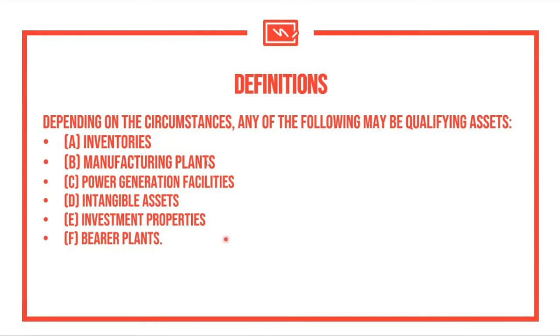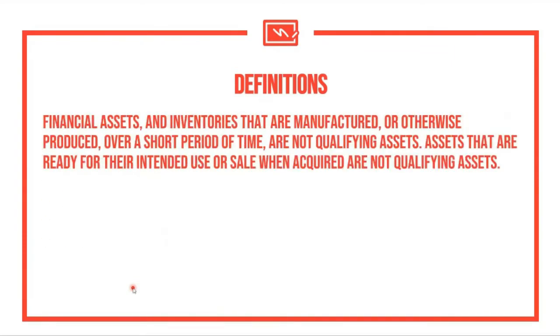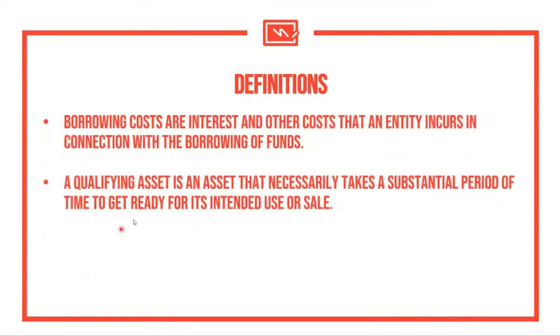So these are examples of items that can be considered as qualifying assets for as long as they meet the definition of a qualifying asset. Again, to reiterate, since we are talking about qualifying assets, the standard did not actually provide us with a specific number of years to determine what is substantial. Since the standard is principles based, it is up to the entity to justify that the construction or the preparation of the asset is actually considered substantial. So, for as long as you can justify, you can do it.